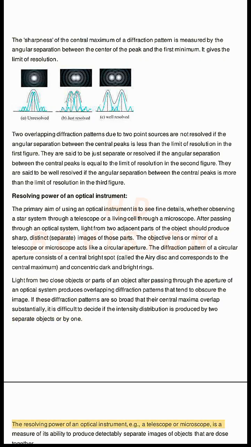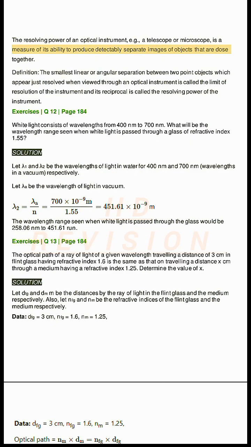The resolving power of an optical instrument, for example a telescope or microscope, is a measure of its ability to produce detectably separate images of objects that are close together. Definition. The smallest linear or angular separation between two point objects which appear just resolved when viewed through an optical instrument is called the limit of resolution of the instrument, and its reciprocal is called the resolving power of the instrument.